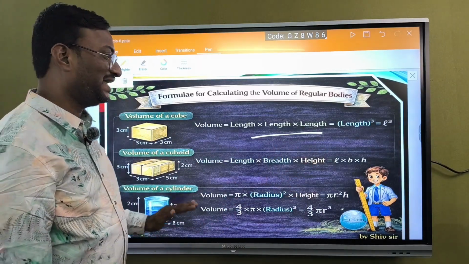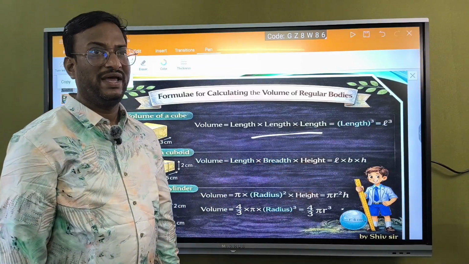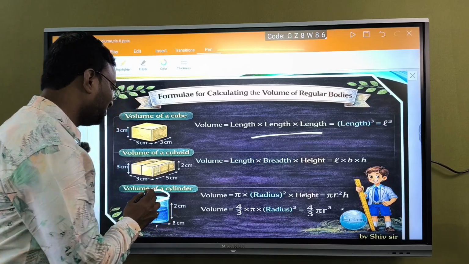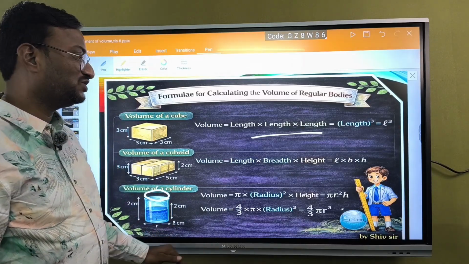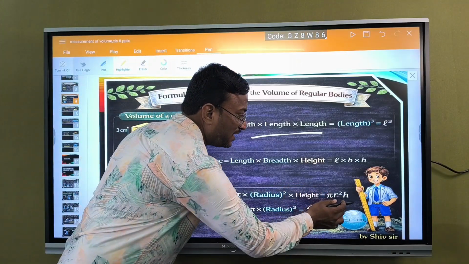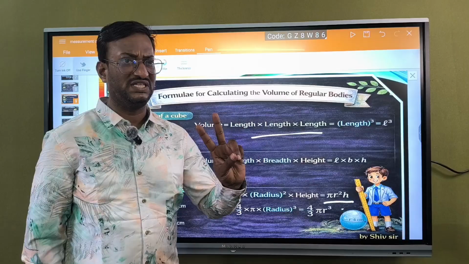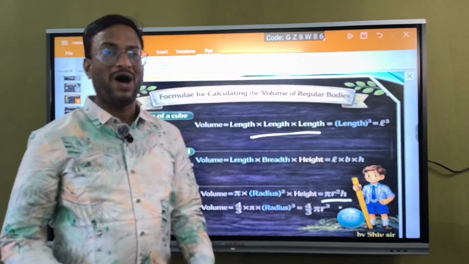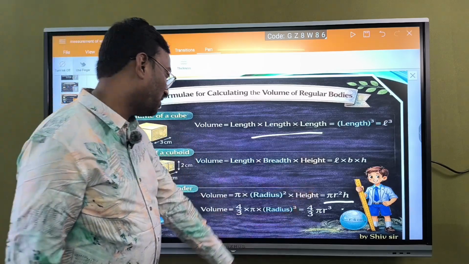Volume of cylinder. The formula for volume of a cylinder is pi r square h. Pi r square is the area of the circle which is above, and along with that the height is considered. Here also we have three lengths: in r square we have two lengths, one r and other r, and height is one more length. Volume means we are going to have three lengths, remember that. Okay, this is the formula.